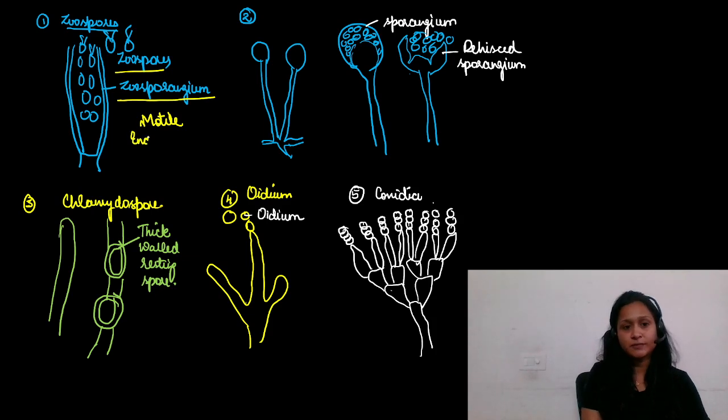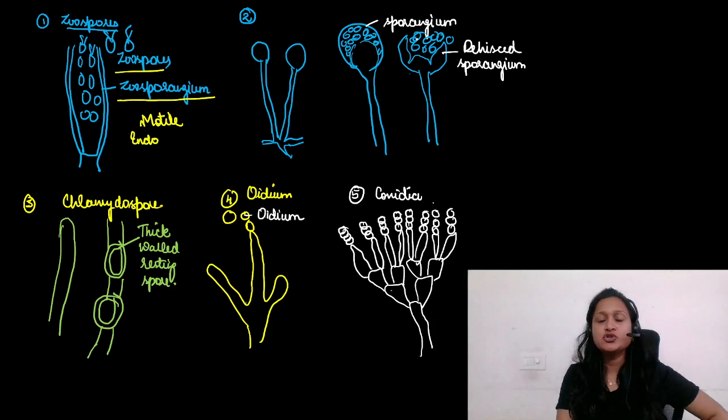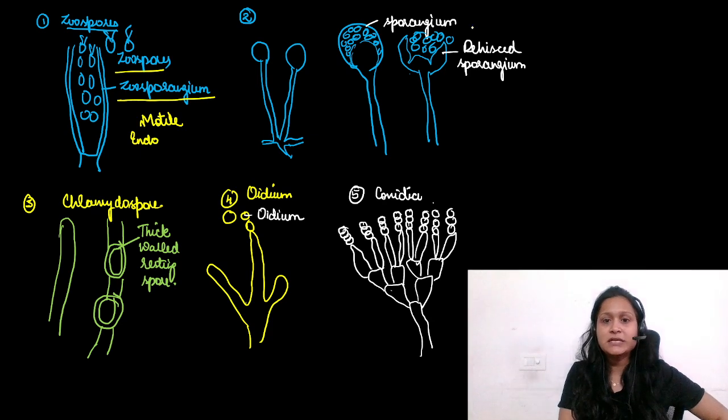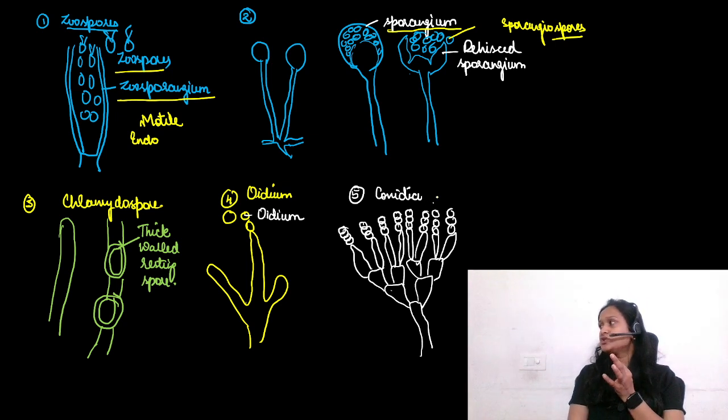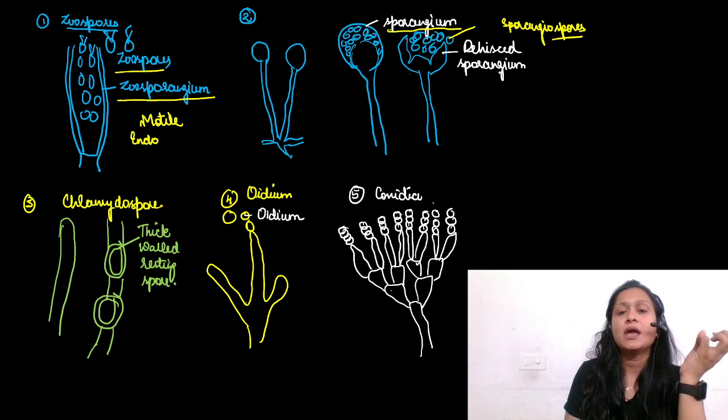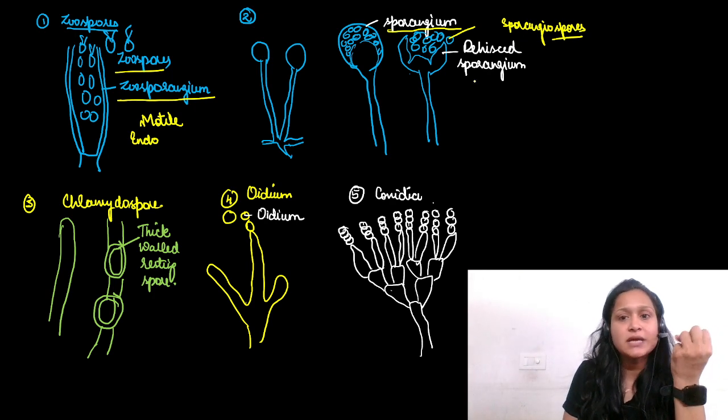So they are endogenous spores. Even your sporangiospores are produced inside a body called a sporangium. Inside the sporangium, sporangiospores are produced, and since these spores are produced inside a sporangium, they are also your endospores.